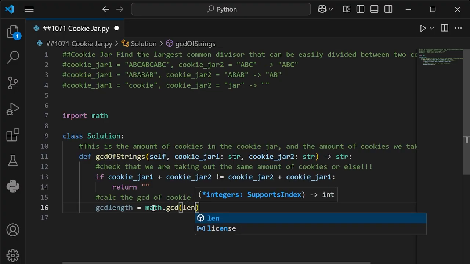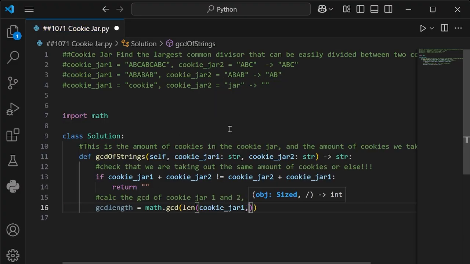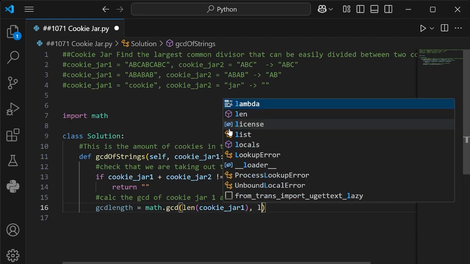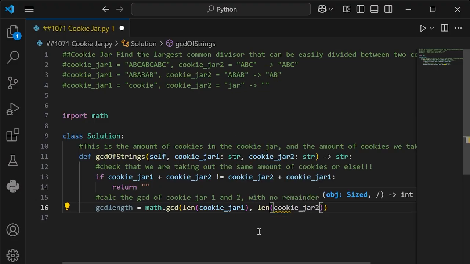So it starts with len, and then we put our cookie jar 1 inside here, comma, and then we go again, let's keep that parentheses, comma after the parentheses, and then len, and then cookie jar 2. So now we're going to look at the greatest common divisor of both these cookie jars given the number that's inputted right here.